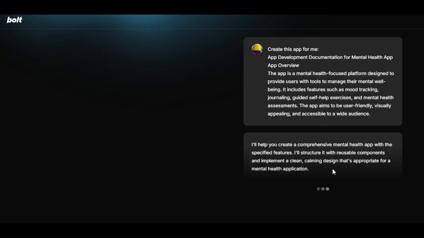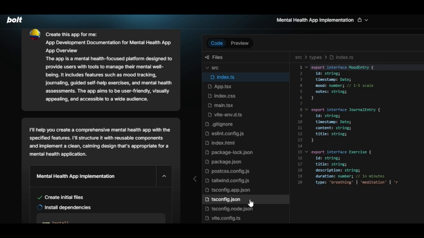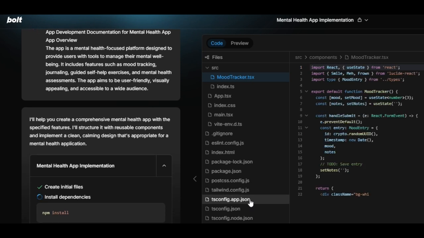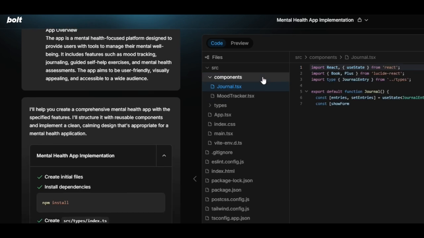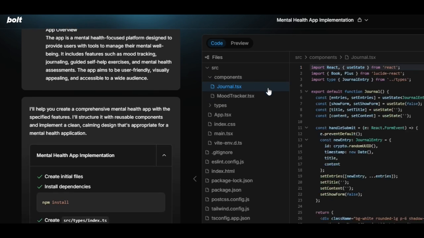Now let's see. It starts working. Create app, it says, I will help you to create. It's generating the code very fast. Look, that's a TSX file. Looks like it's really web page based client side code.